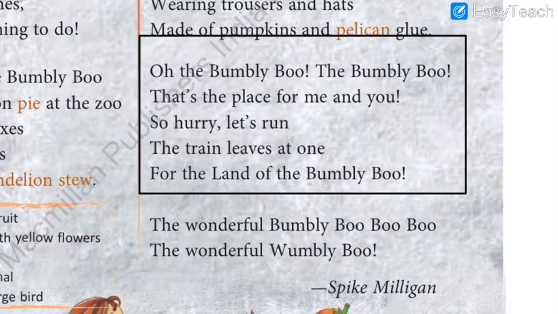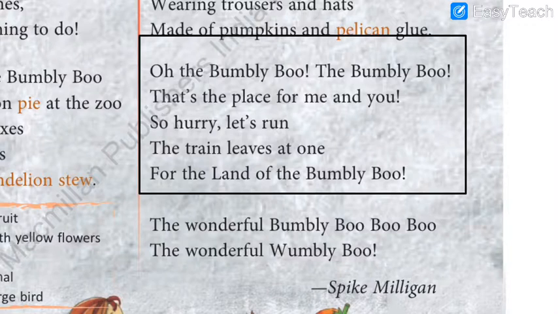Oh, the Bumbleboo, that's the place for me and you. So hurry, let's run. The train leaves at 1 for the land of a Bumbleboo. The wonderful Bumbleboo, boo boo. The wonderful Bumbleboo.